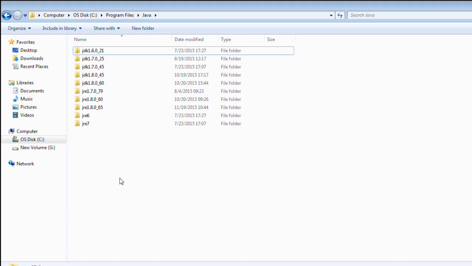JRE is just a runtime environment. For running our application, we just need a JRE. For development, we need a JDK. So for development we need a JDK, and to run we can use a JDK, and for only running, we need a JRE. And JVM is a machine which executes our code. So I have my JDK installed on my machine here in program files.